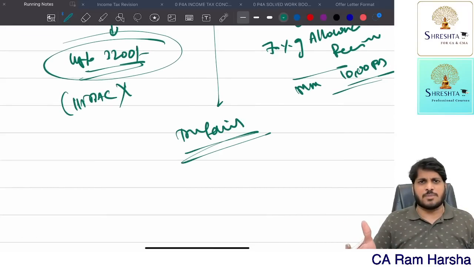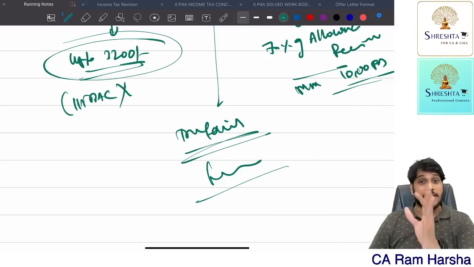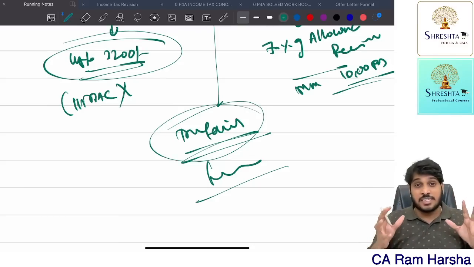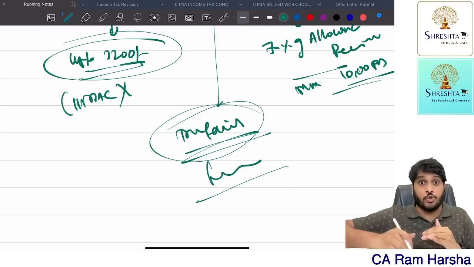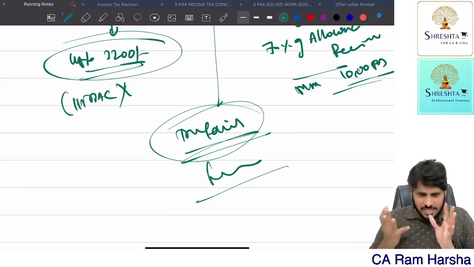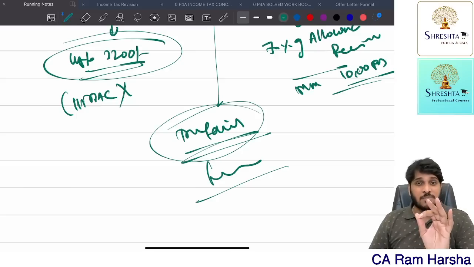Company itself is arranging a bus for the employee to come from home to office, office to home. Fully exempt. Transport facility is fully exempt. Able to understand? Suppose the company is giving a transport facility for employee tour purpose, the employee is going on a tour for personal reason, vacation, for that the company is giving transport facility, whatever market value it is, that much